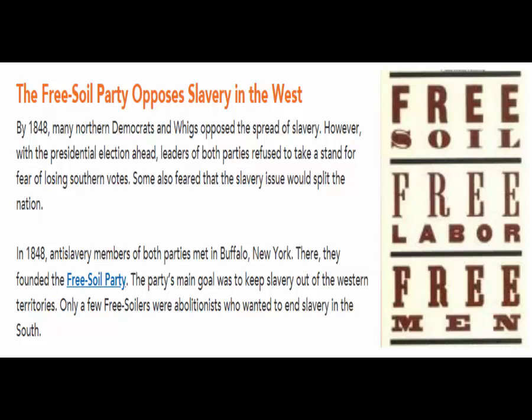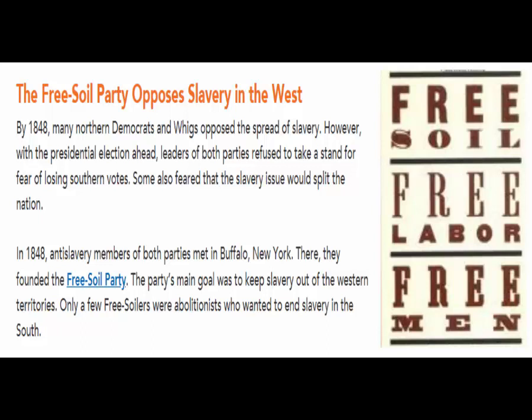Question number 17. Even though many Northern Democrats and Whigs opposed slavery, what were the two main reasons why they did not want to take a stand on the issue of slavery during the election of 1848? Number one, they were afraid of losing Southern votes, and number two, they were afraid if they pushed this issue much more, that the slavery issue might actually split the country apart, and we might have a civil war.